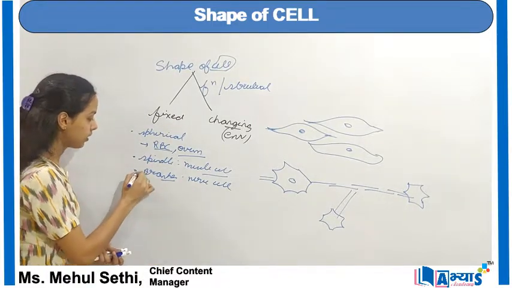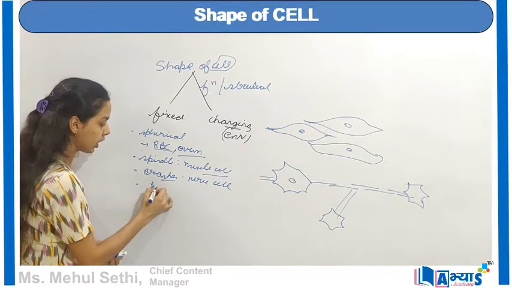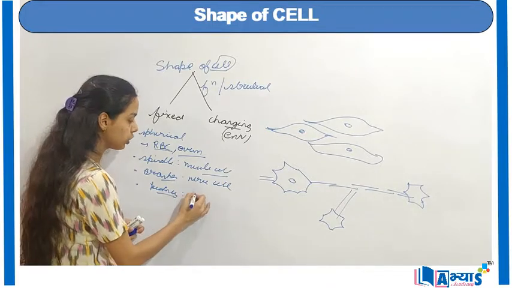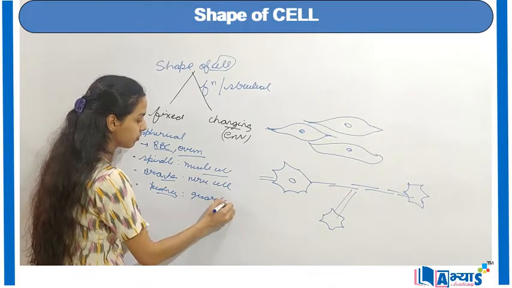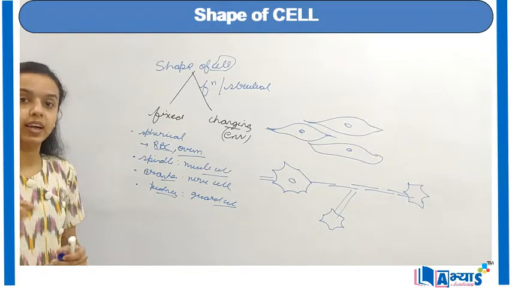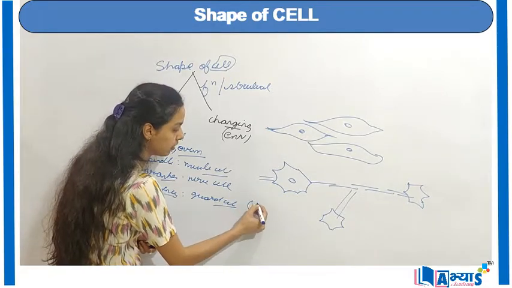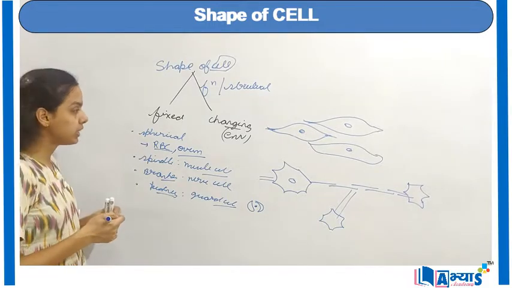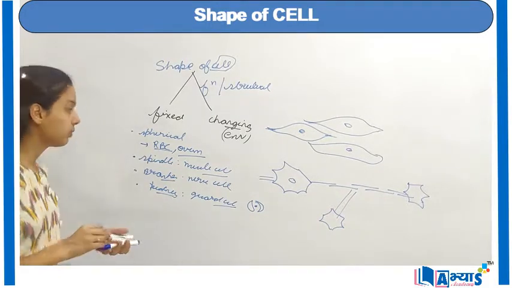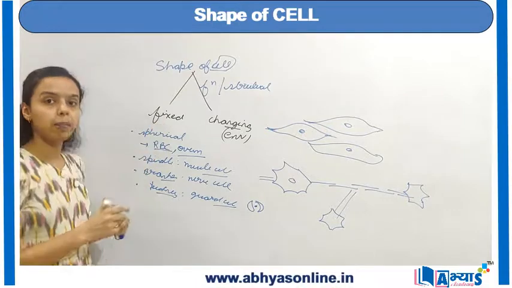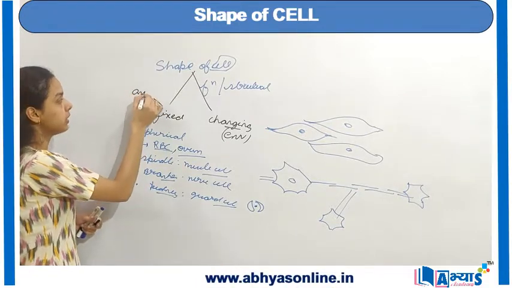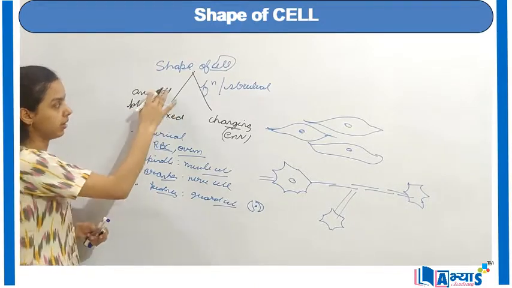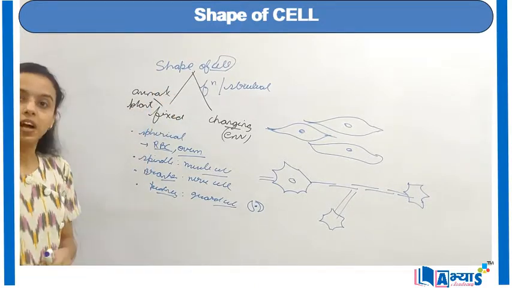Then sometimes we can have kidney-shaped cells. They are found in the guard cells of the stomata. Guard cells of the stomata are kidney-shaped, for example, like this. They are the guard cells. Now, from all these categories, it is very clear that fixed shapes are found in the animal cell or in the plant cell. In animal cells and plant cells, they have a fixed shape.